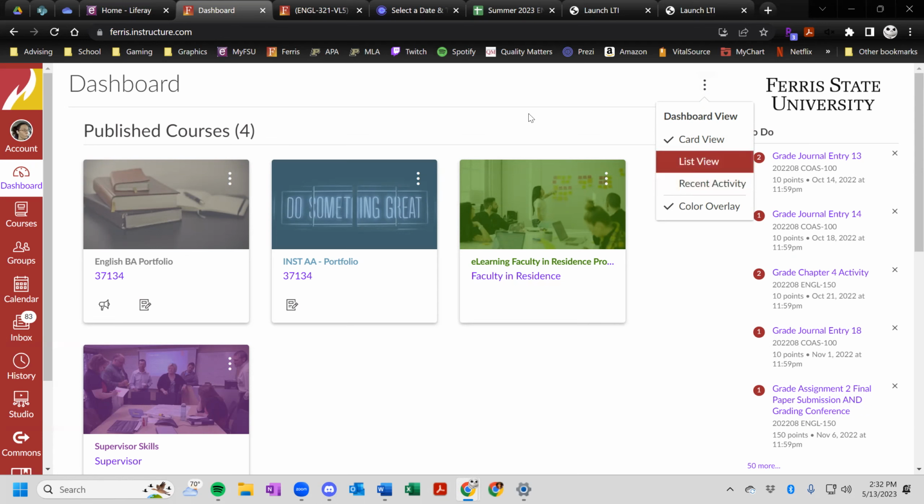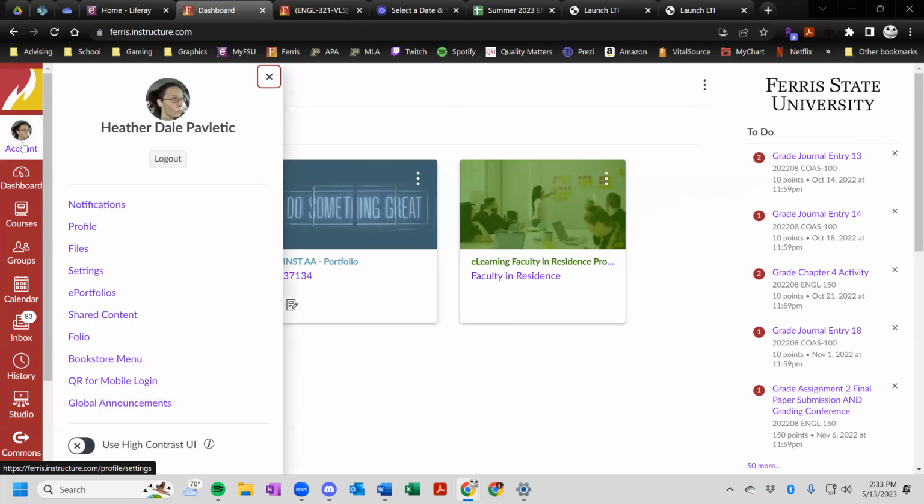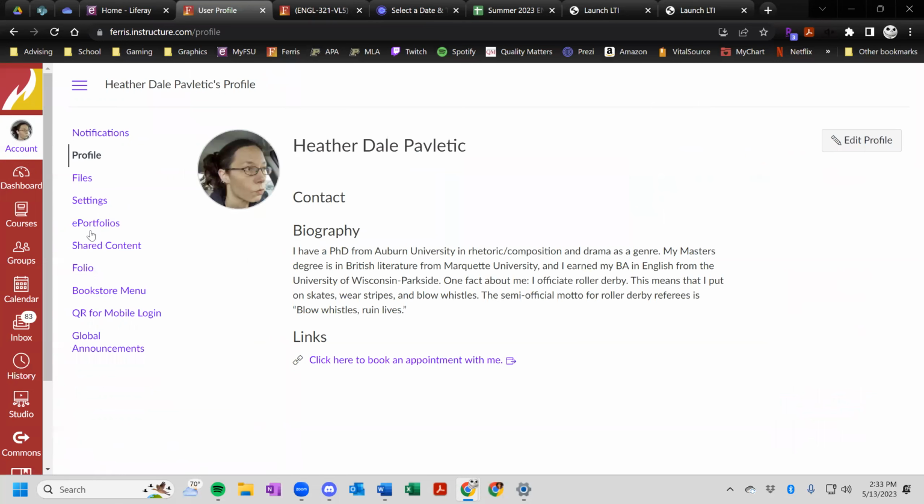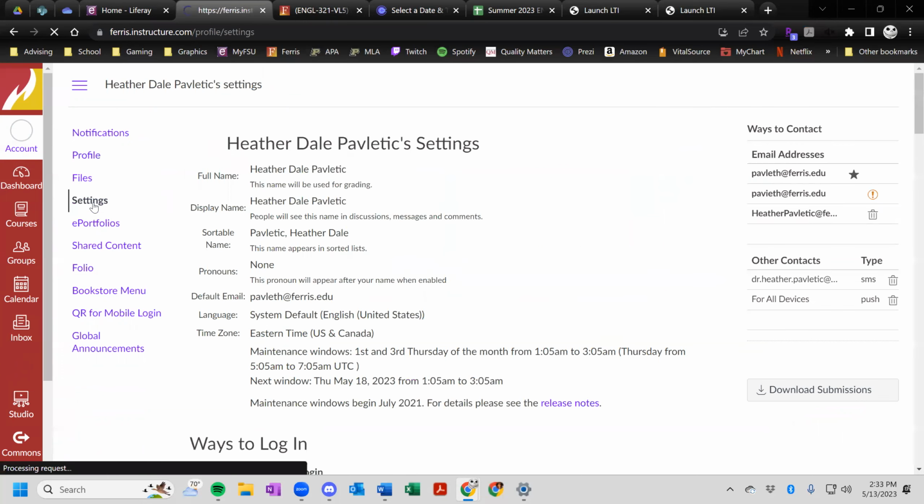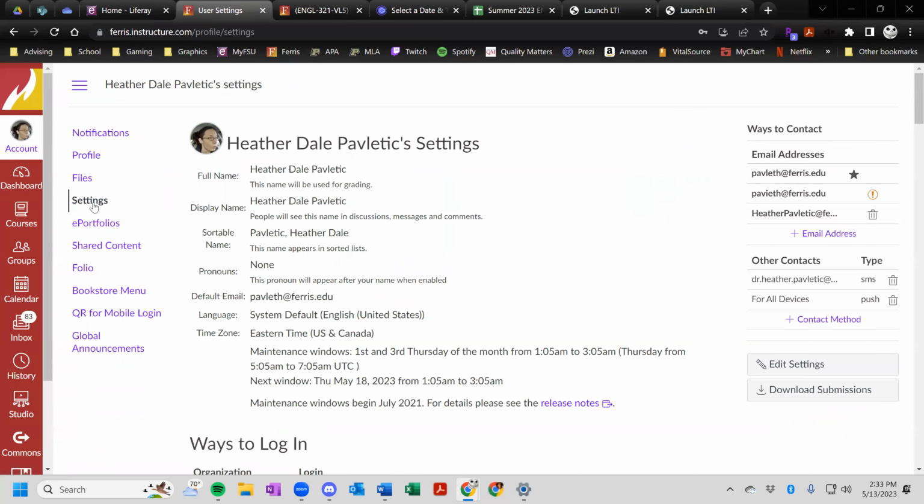Another thing that I would like to point out is if you haven't already done this before, you can come over here to Account. And when you click on Account, you can click on Profile. And from here, you can go in and you can add additional methods for notification. All you have to do is click on Settings, and then you can add other methods of contact. So it could be a cell phone, it could be other email addresses as well.